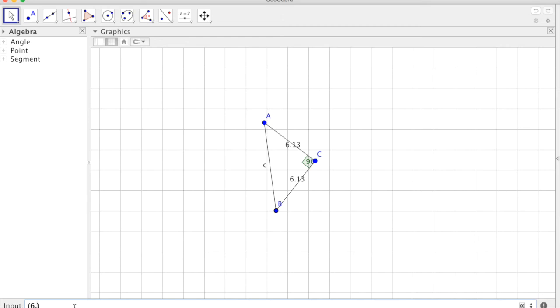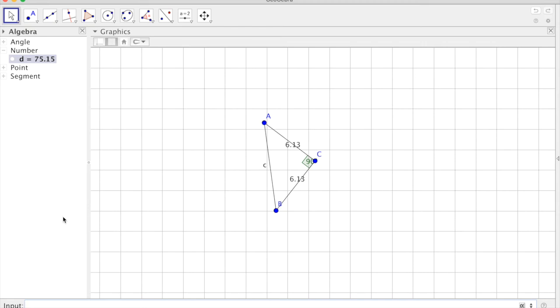So in this input, if we say 6.13 squared plus 6.13 squared equals, and here we have that equals 75.15.